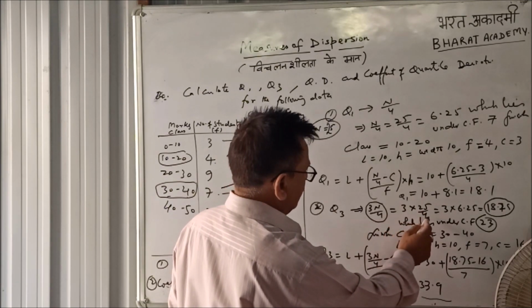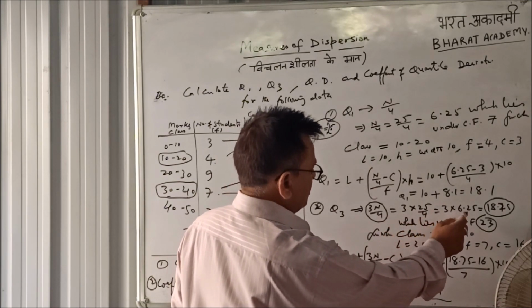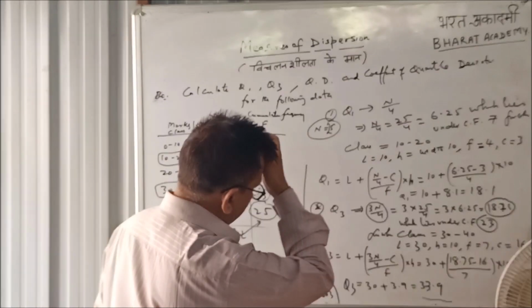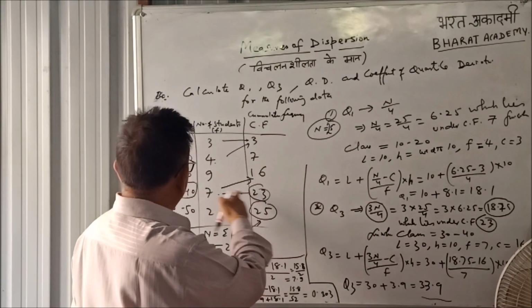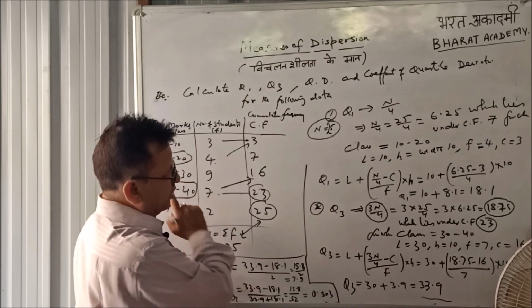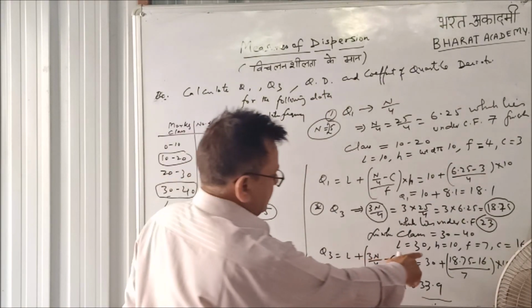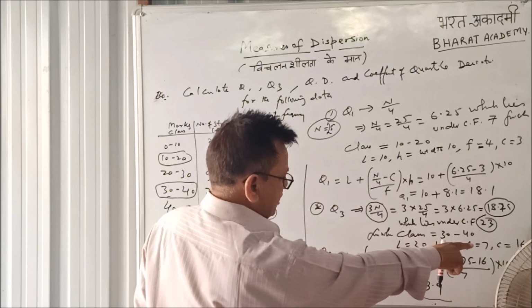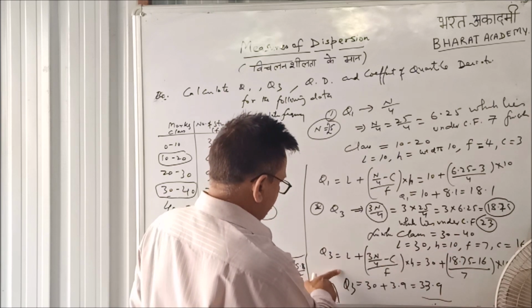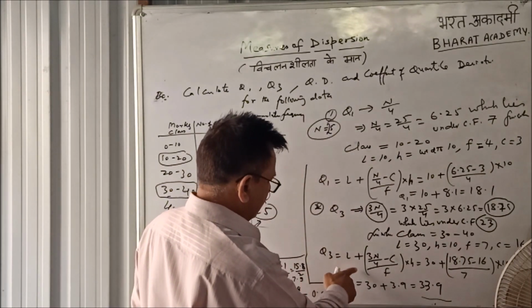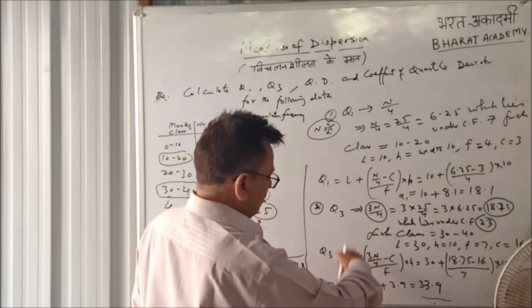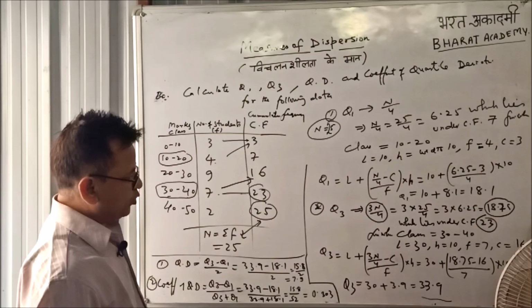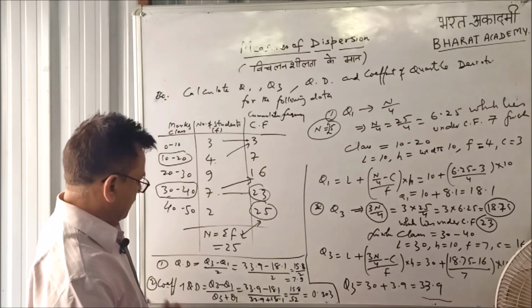For Q3 we find 3n by 4. 3n by 4 is 3 into 6.25, this is 18.75. 18.75 lies under cumulative frequency 23, for which the class interval is 30 to 40. Here L is 30, H is 10, F is 7, C is 16. Put all these values over here. For Q3 this is L plus (3n by 4 minus C) upon F into H. Putting all these values here, we get Q3 is 33.9.